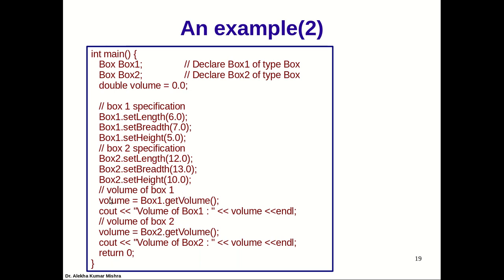Now volume: box1.getVolume. When it accesses length, breadth, and height inside this function, it is going to access these 3 fields of box1 for this call, and for the other call it is going to access the length, breadth, and height of box2. That's how it works. So whenever we call a member function with reference to an object and access a member directly, we access the member of that calling object, the object which has invoked the member function.